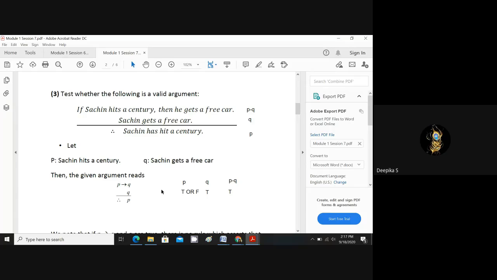So if P implies Q is true and Q is true, then what are the cases of P? We are not sure. It can be T or it can be F also, right? If P is T, T implies T is T. If F implies T is also T. But here they are concluding that P is true, so we can't say that. So here we need to write: since the value of P can be either true or false, we can't say that P is true only, hence the given argument is not a valid argument.